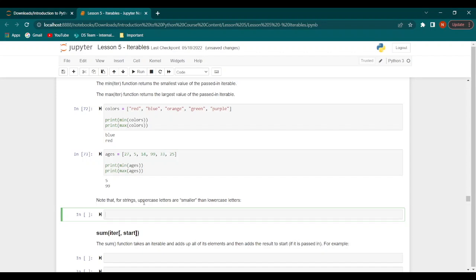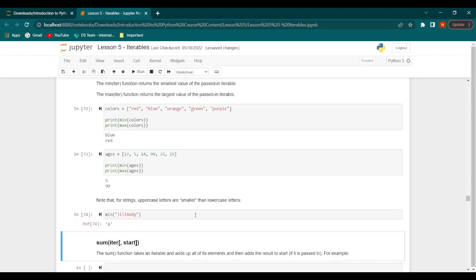Another thing to note is that for strings, the uppercase letters are usually smaller than lowercase letters. So for example, if we try to find the min of a string, let's say something like Jill, Andy, this would print the minimum value to be capital A.